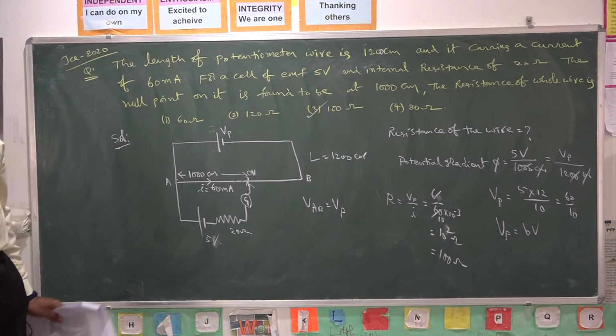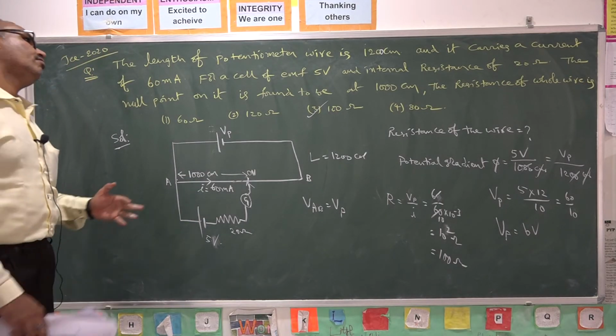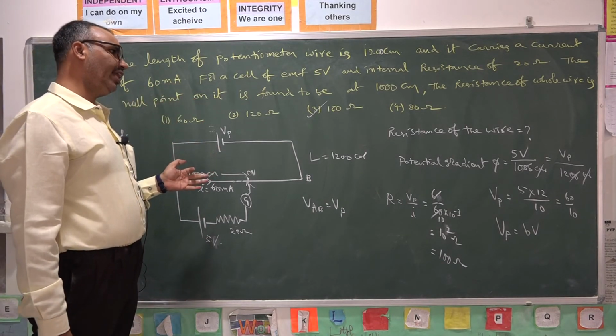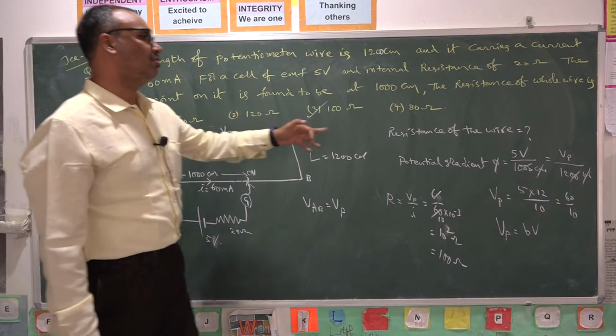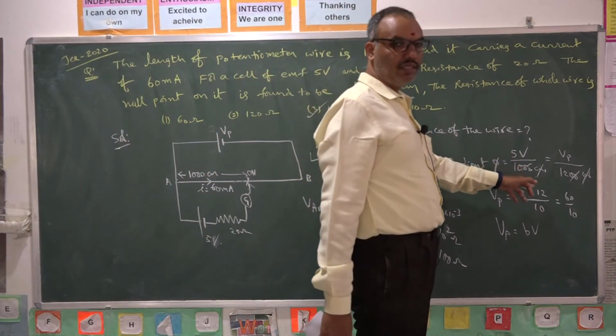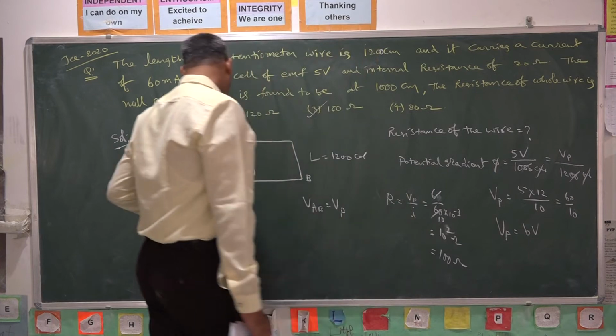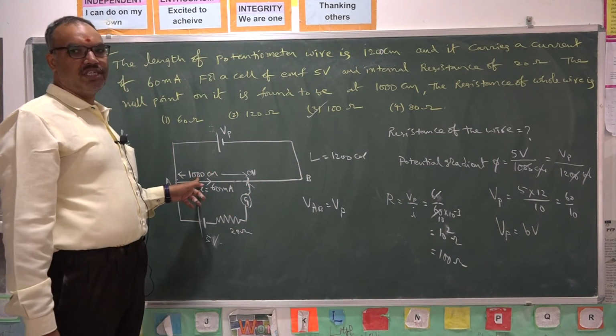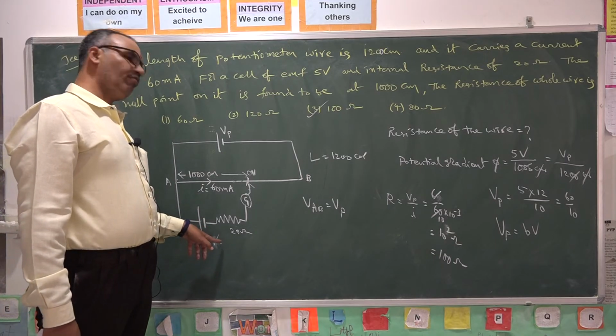In this question, we should understand that whenever a question is asked based on potentiometer, potential gradient means potential drop over unit length, and it should be constant. When you take from here to here, the length is 1000 centimeters and the potential drop is 5 volts.